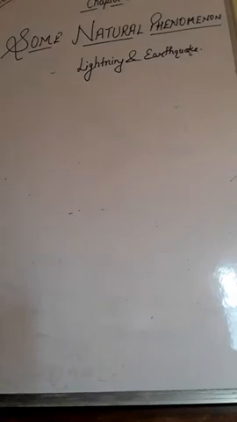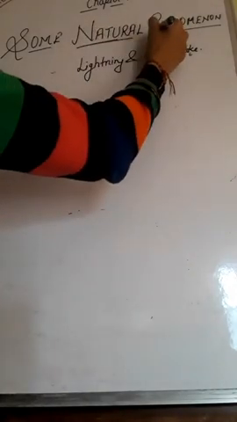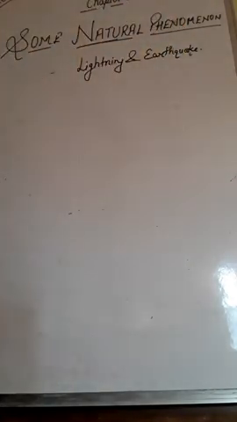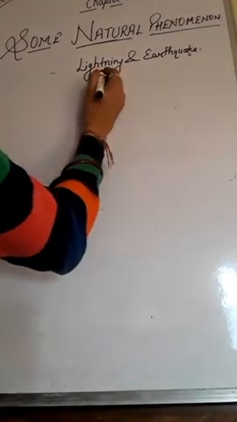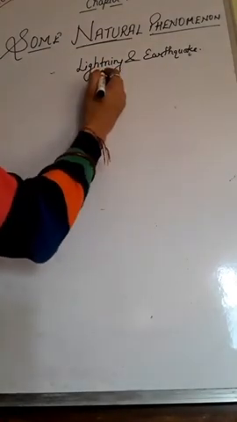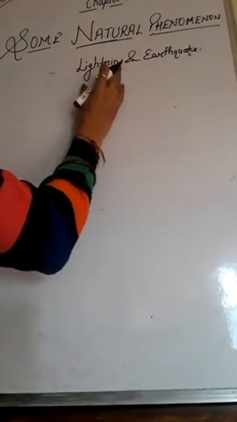First of all, any naturally occurring calamity, or we can say any naturally occurring physical process, is known as a natural phenomenon, which occurs naturally in our atmosphere, right? Two destructive natural phenomena, lightning and earthquake, we will discuss in detail. Before we discuss these calamities, let us take a look at some basic definitions.